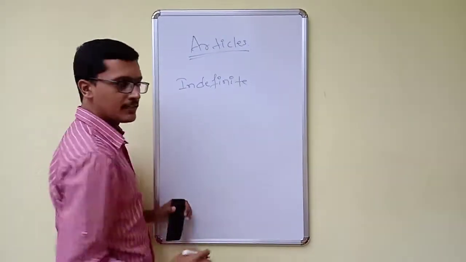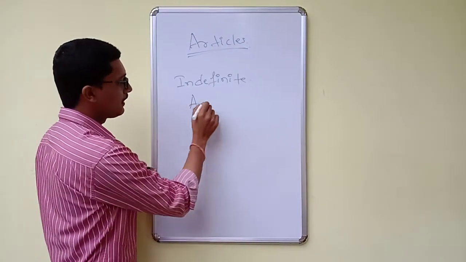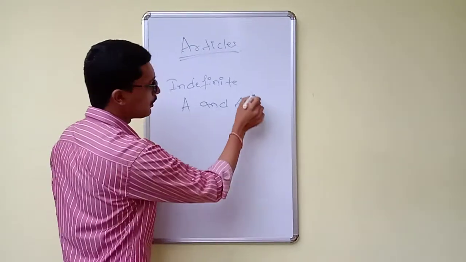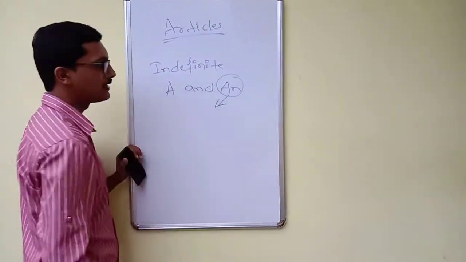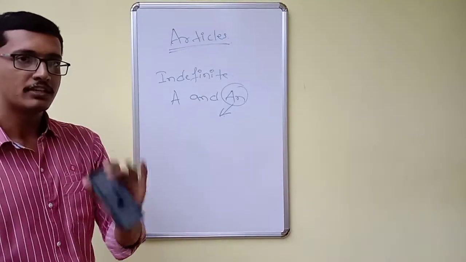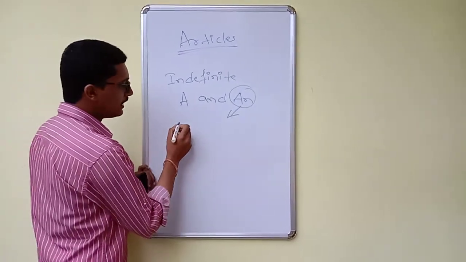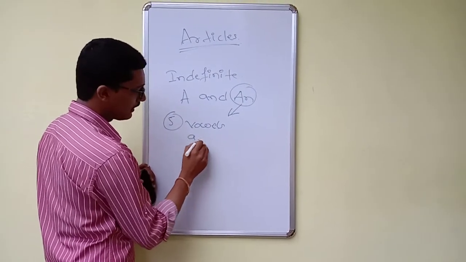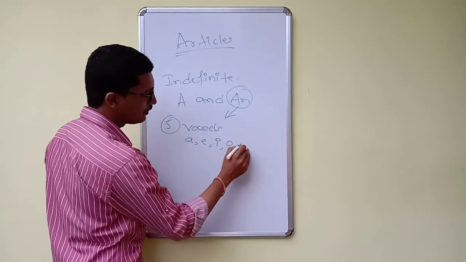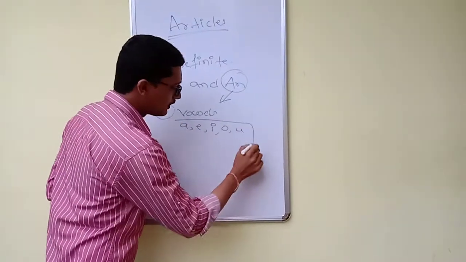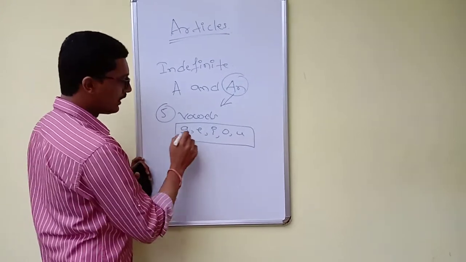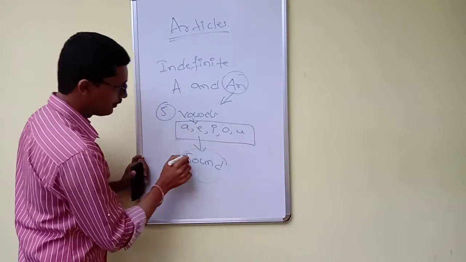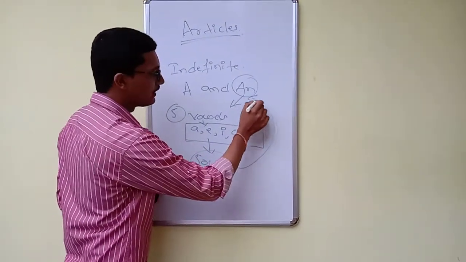In the indefinite article, as I said, you have two parts, that is "a" or "an". Now we'll discuss "an", when we have to use it. As you already know, in English we have five vowels. Those are A, E, I, O, U. Whenever a word starts with a vowel sound, we have to use the indefinite article "an".